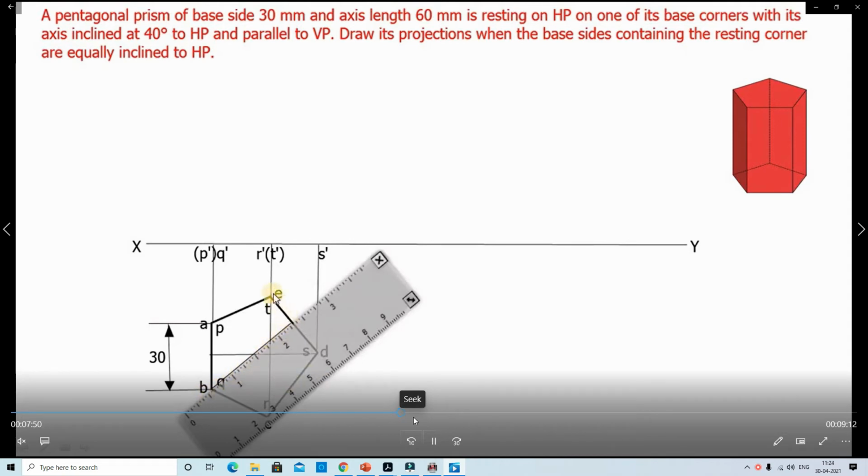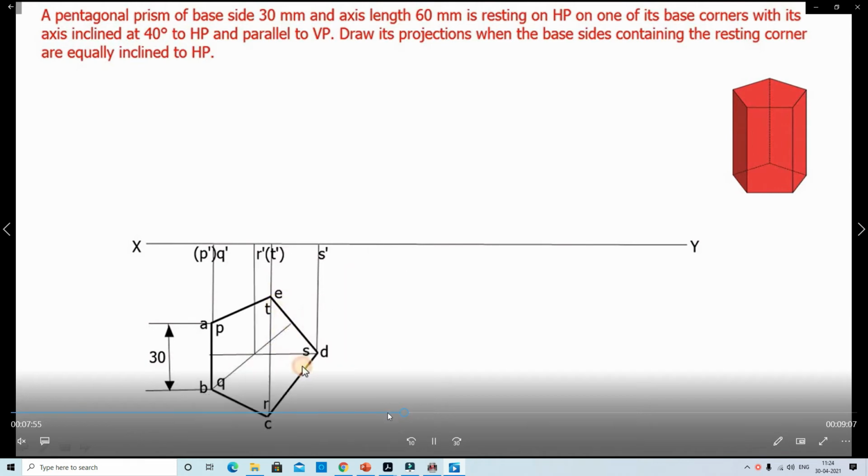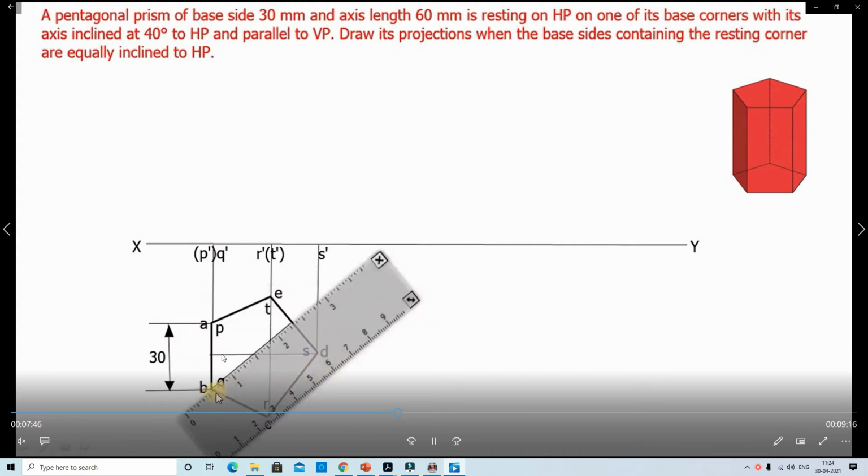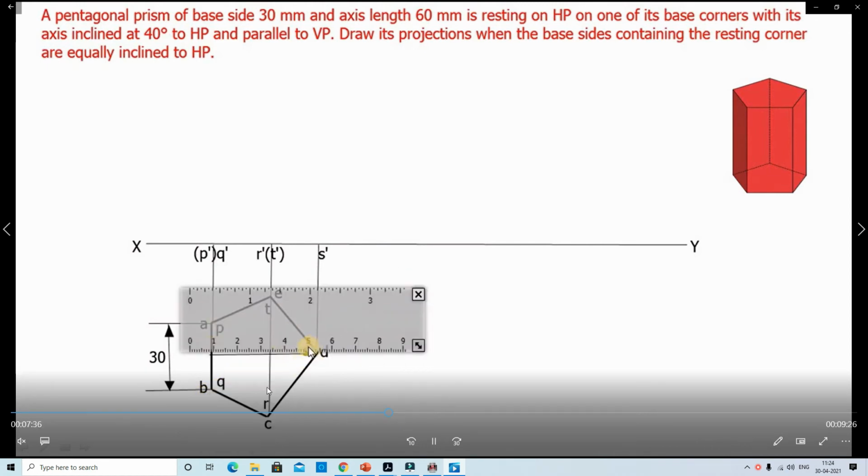We need to find out the axis. Axis means the midpoint. Here is how you identify the axis in this pentagon. First we draw one side, that is 30 mm, so the side distance is 30 mm. Here, 15 mm, we draw one horizontal line in this way, 15 mm to this corner.